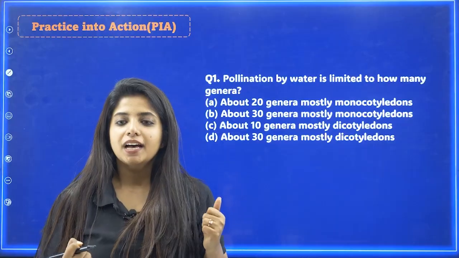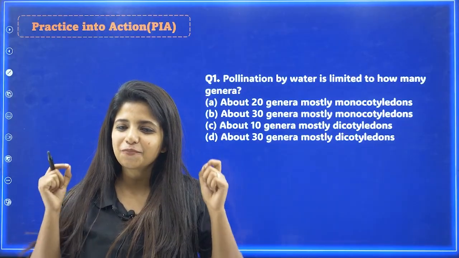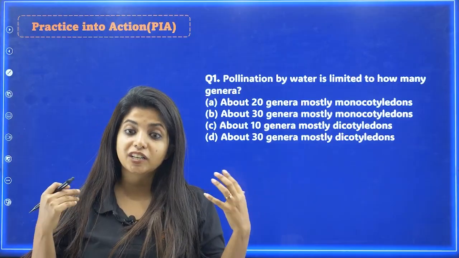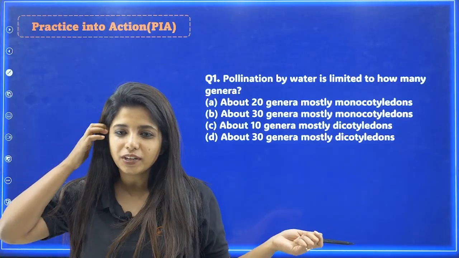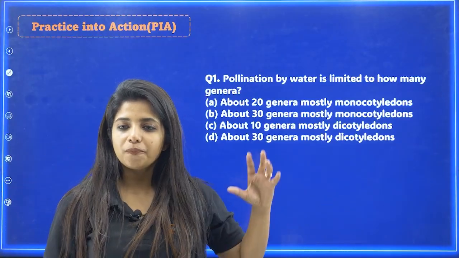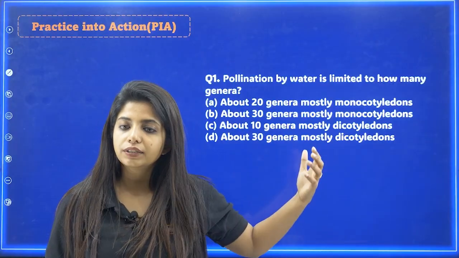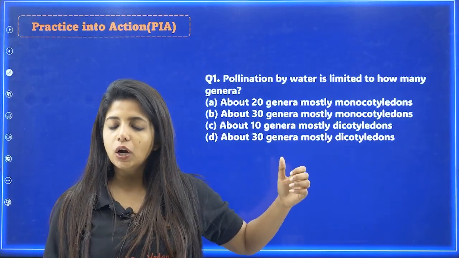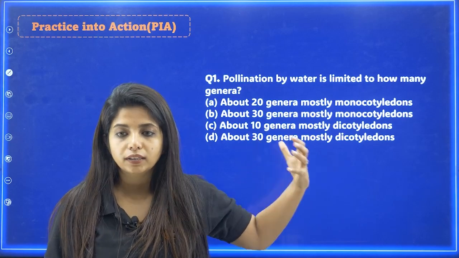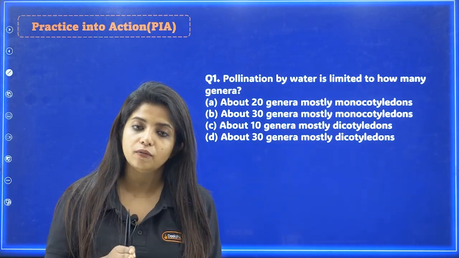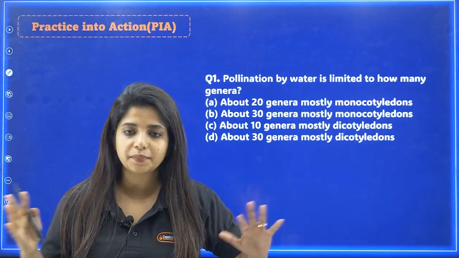My dear children, I have the first question of the practice into action section: pollination by water is limited to how many genera? This is something I was telling you that you cannot expect a question from, and this is how it turns out to be. About 20 genera mostly monocotyledons, about 30 genera mostly monocotyledons, about 10 genera mostly dicotyledons, about 30 genera mostly dicotyledons. It is asking in how many genera you see water pollination.